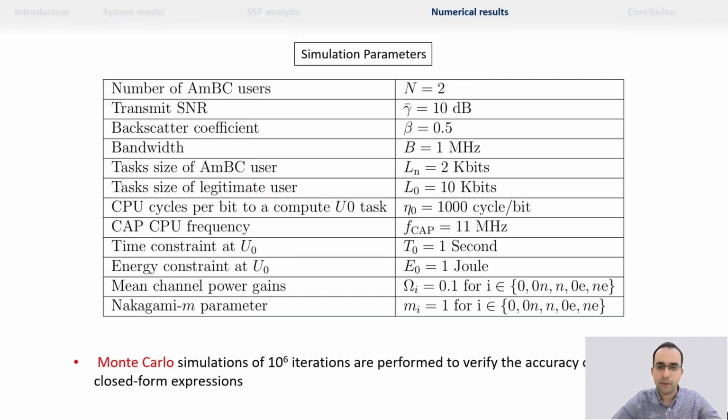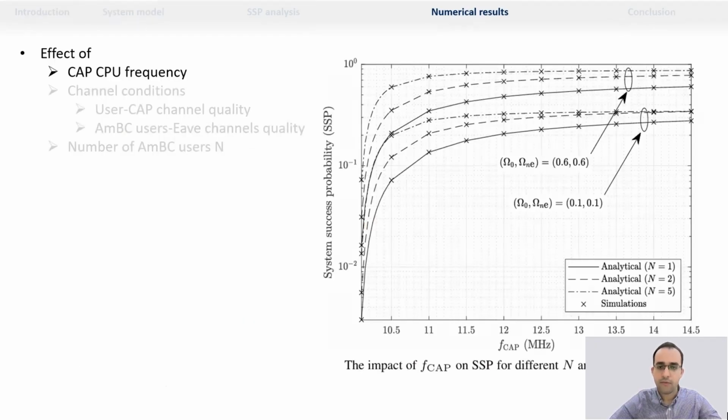The following simulation parameters are used unless otherwise specified. Monte Carlo simulations of 10^6 iterations are used to verify the accuracy of the derived closed-form expressions. In the first figure, the impact of the computational access point CPU frequency on the system success probability is investigated for different numbers of backscattering devices and channel conditions.